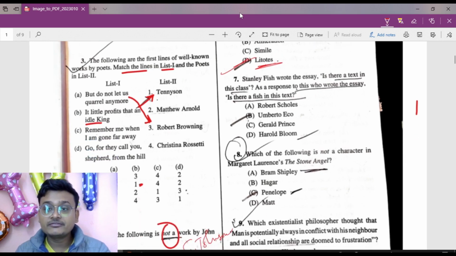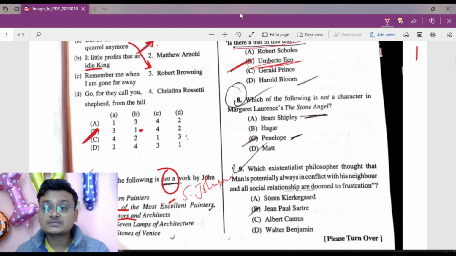Stanley Fish wrote the essay "Is There a Text in This Class?" As a response to this, who wrote the essay "Is There a Fish in This Text?" Here it is Umberto Eco. Option B is the right answer here.